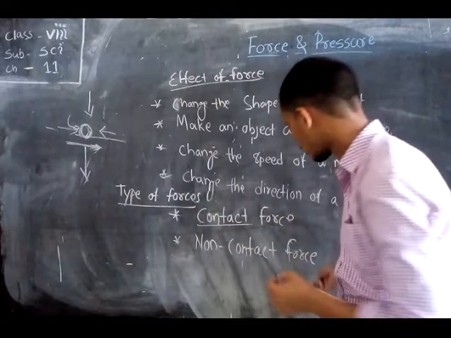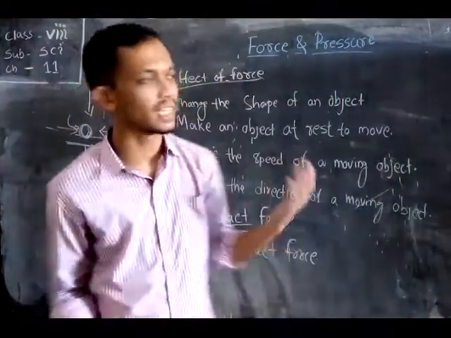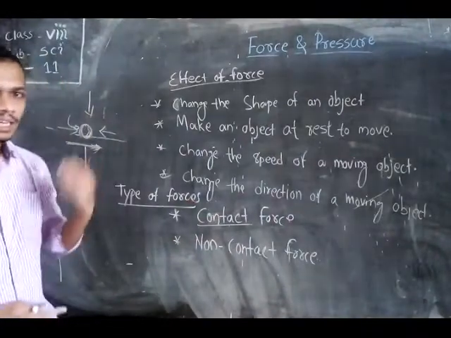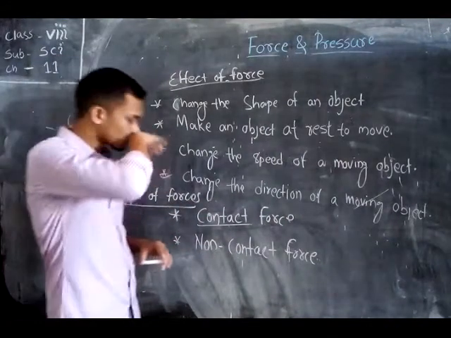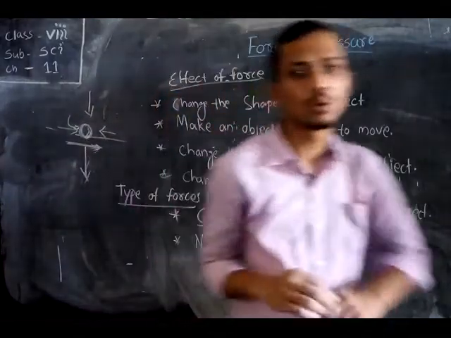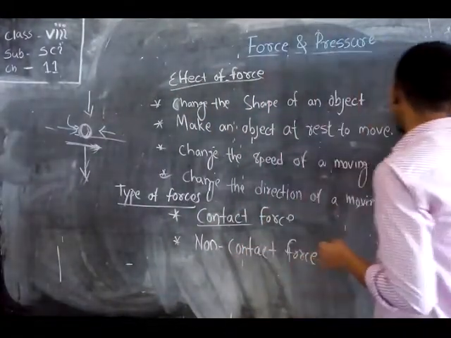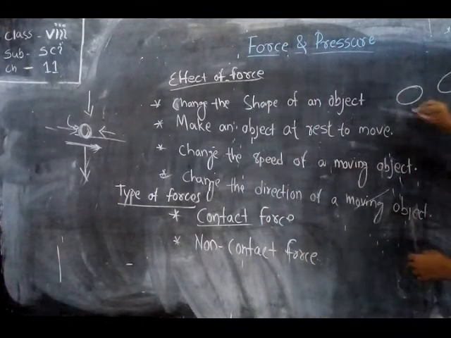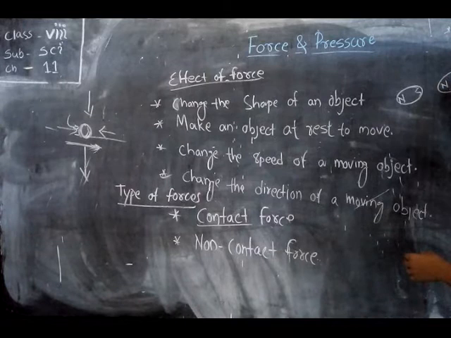So what are non-contact forces? In these cases we do not need to contact the body to which we want to apply the force. If in your childhood you played with magnets, suppose there are two magnets. One has a north pole and a south pole, and this one also has a north pole and a south pole.